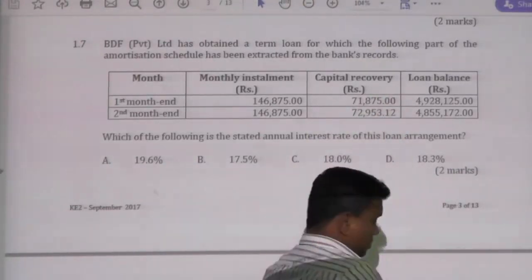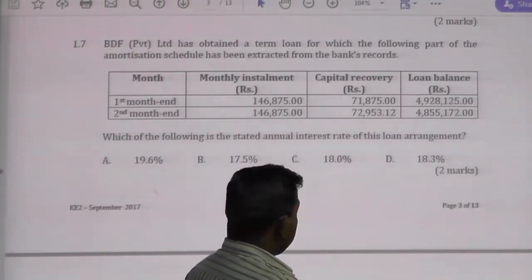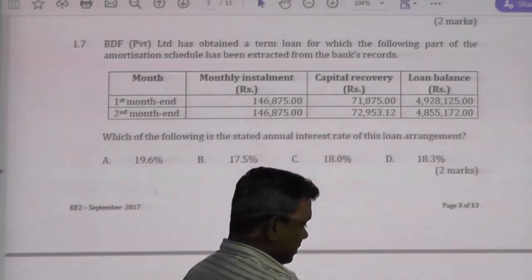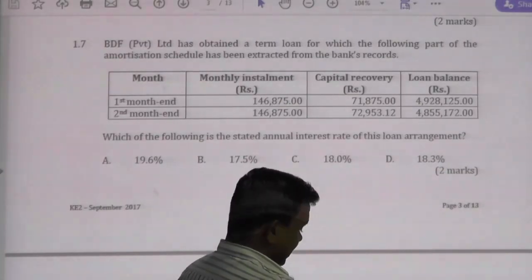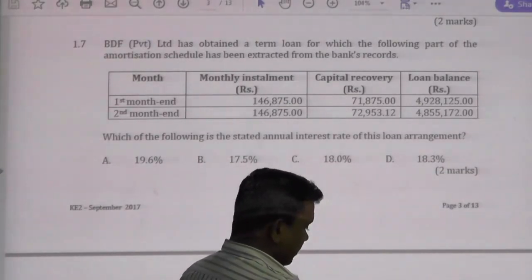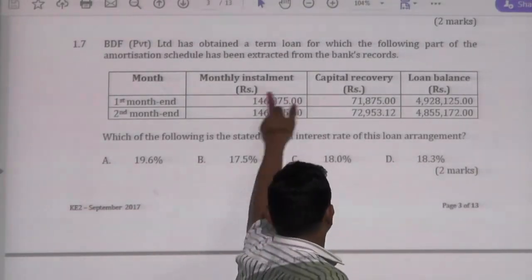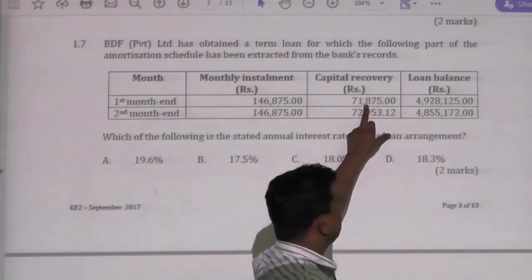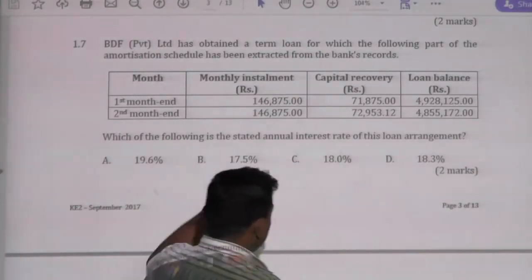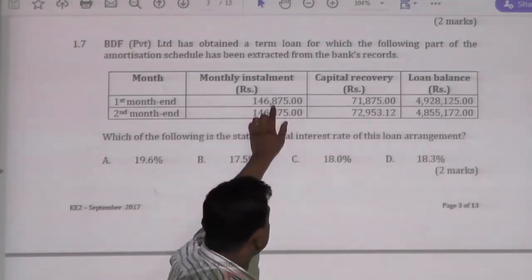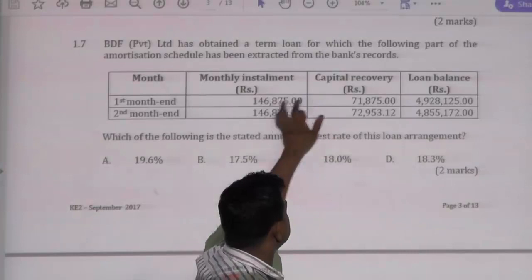Take the sum of these two, that is 71,875 plus 4,928,125. If you had not charged the first installment, you would not have recovered the capital. The total loan value will be 5 million. Since you have recovered the first installment, you recovered this much capital. Therefore, the total loan value before recovering it is 5 million. Now, the loan is 5 million. Within the first installment, this is the capital. Therefore, the balance will be interest. Let's see what the interest charge is in the first installment.